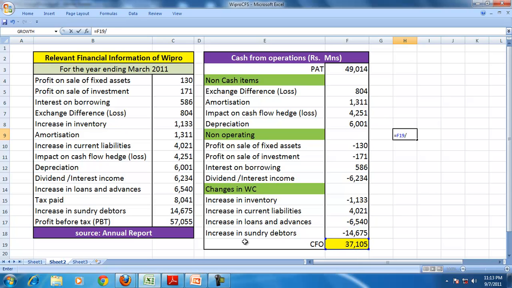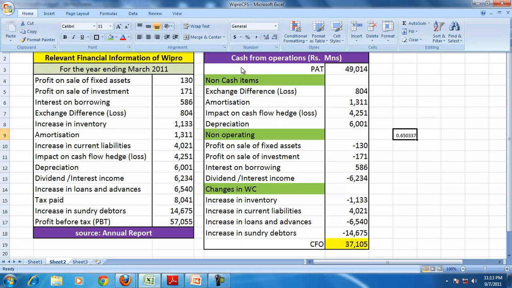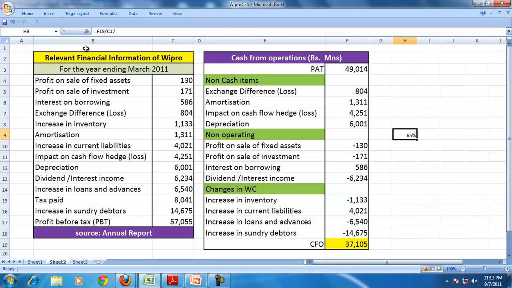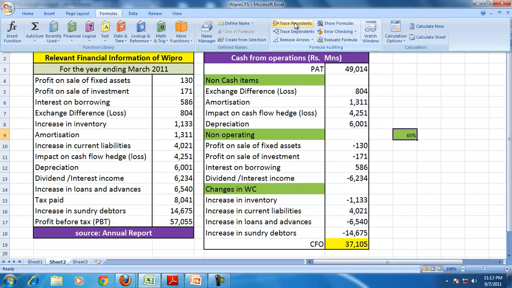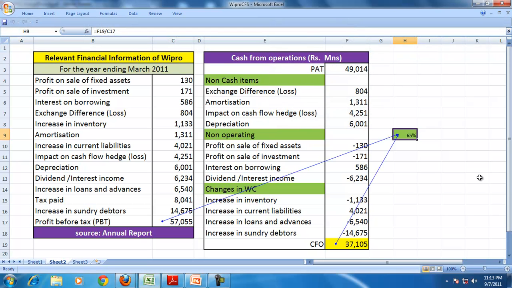The operating cash flow is around 65% of the profit before tax, and the profit differs from the CFO to a large extent because of the credit transactions in this case, and particularly the huge amount of debtors sitting on the balance sheet.